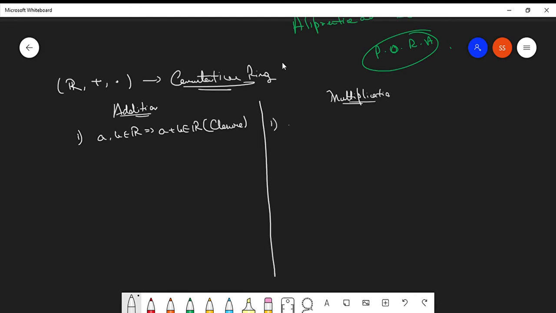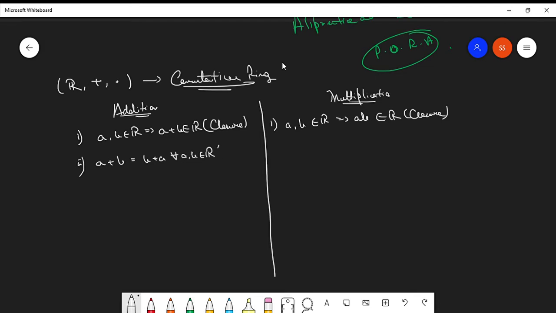Similarly, A and B belonging to the set of real numbers implies that A times B also belongs to the set of real numbers. This is also the closure property. That is, if you compose any two elements of the real numbers, that composition still remains in the set of real numbers. Next, A plus B equals B plus A for all A, B belonging to the set of reals.